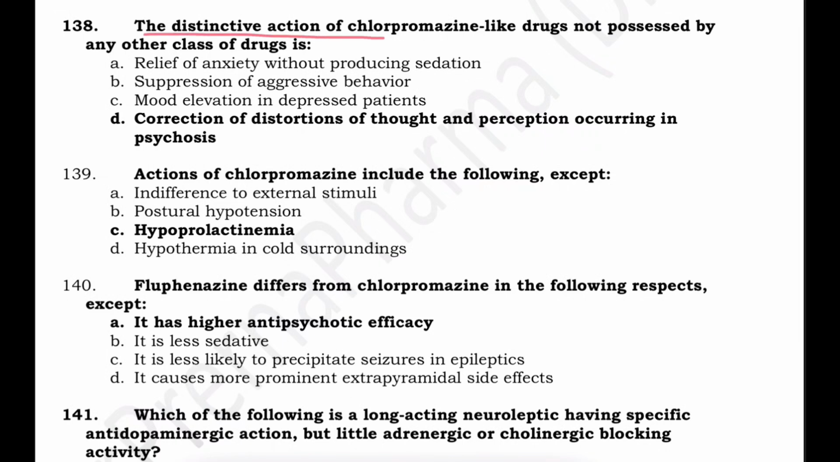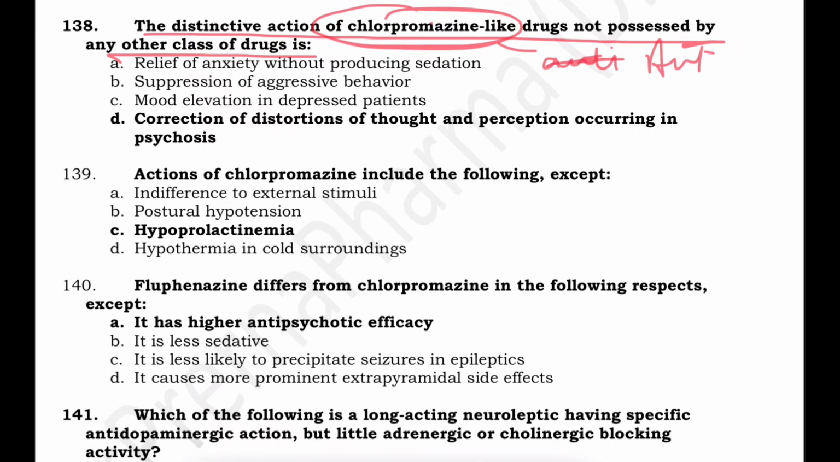The distinctive action of chlorpromazine-like drugs not possessed by any other class of drugs. What is the distinctive action of chlorpromazine? Now this is an antipsychotic. So it relieves anxiety without producing sedation, suppression of aggressive behavior, mood elevation in depressed patients, and correction of distortion of thought and perception occurring in the psychosis.